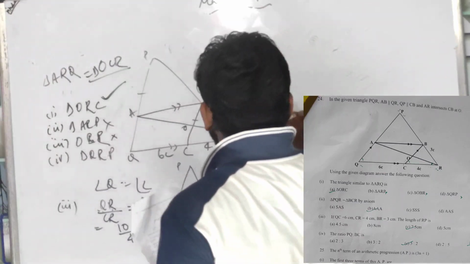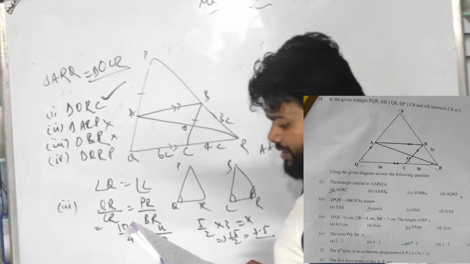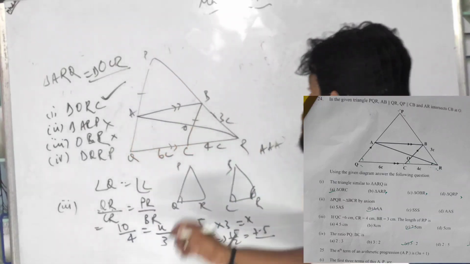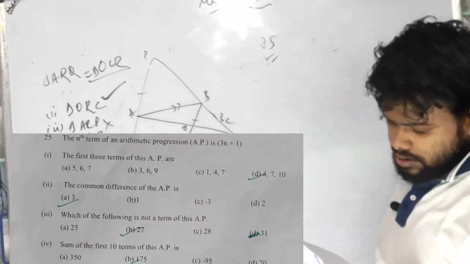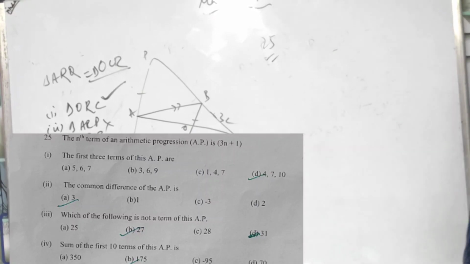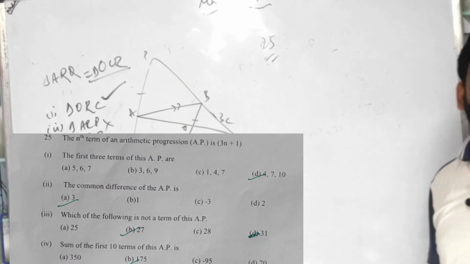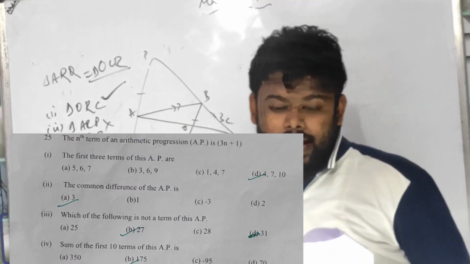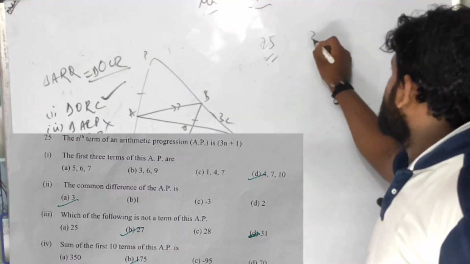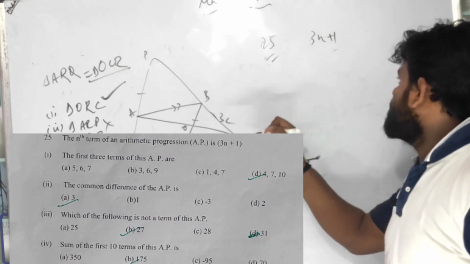Please pause the video and do it as soon as possible, children. Number 25 says that the nth term of an AP is 3n plus 1. Find the first 3 terms of the AP. You can do this very well. The nth term is given, 3n plus 1.